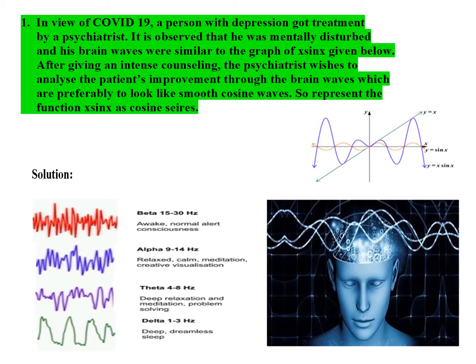And when he is relaxing or doing some meditation, the form is the alpha form. Or when a person is in deep relaxation, the brain waves take another form. And similarly, when the person is in deep sleep, the waves are in delta form. So this is an overall picture of the human brain waves.